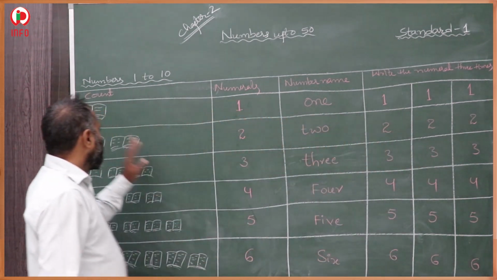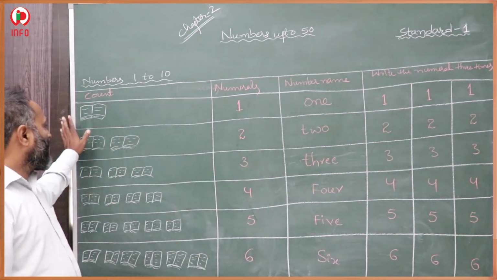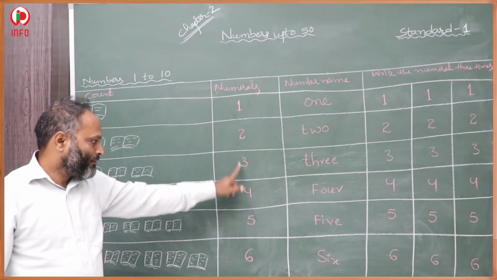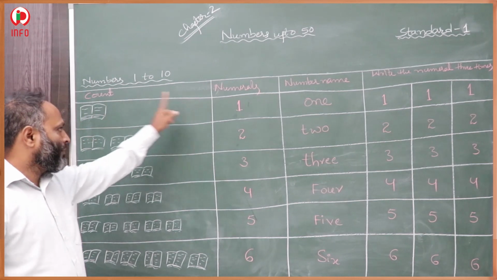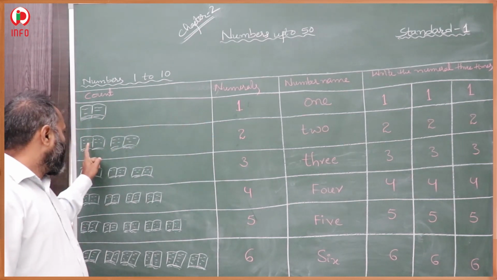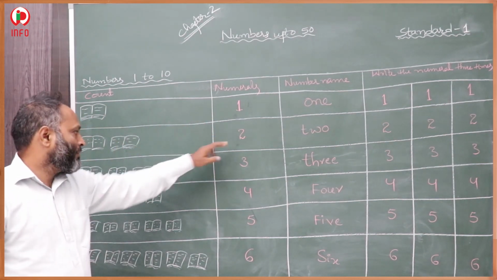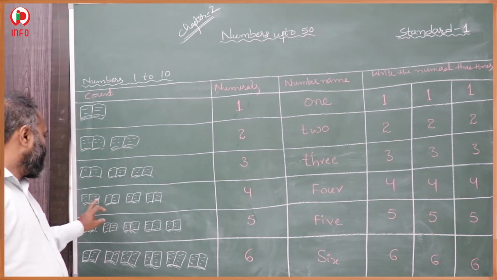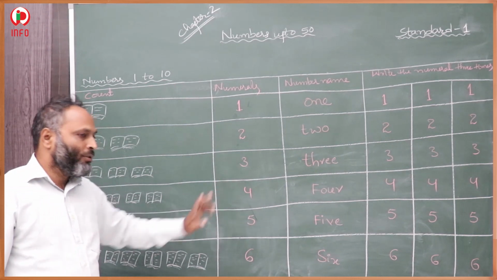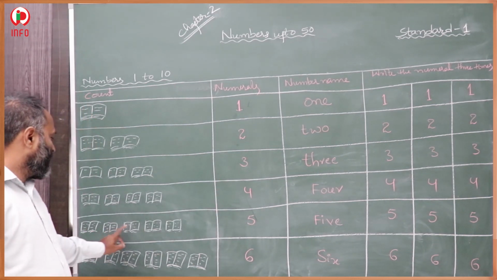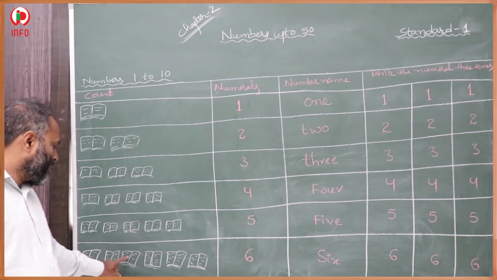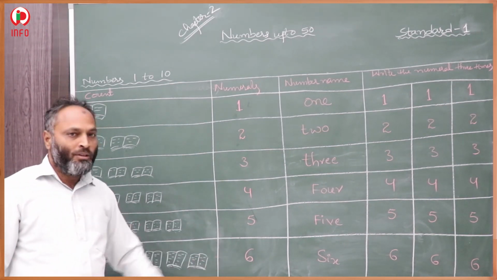So in this picture, first we have to count how many books were there, so that we can write the numeral here. In the first, one book is there. Here 1 and 2, 2. 1, 2, 3, 3 books. 1, 2, 3, 4, 4 books. 1, 2, 3, 4, 5, 5 books. 1, 2, 3, 4, 5, 6, 6 books.